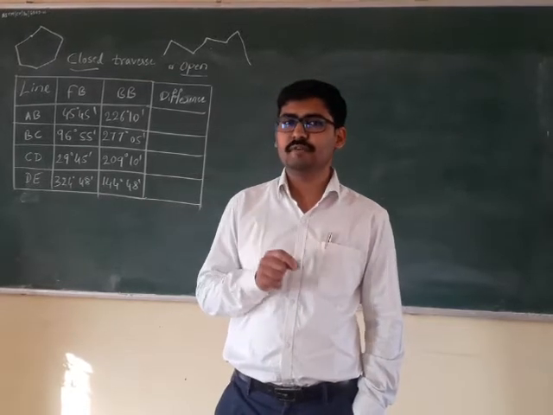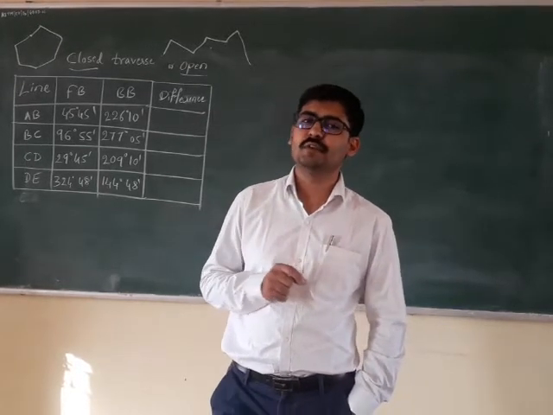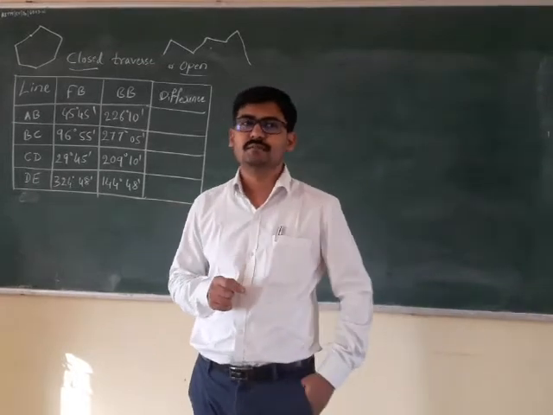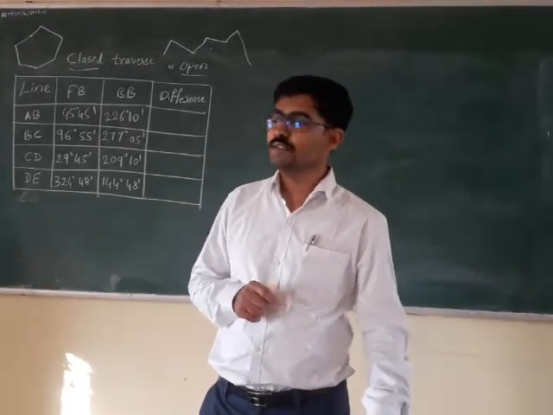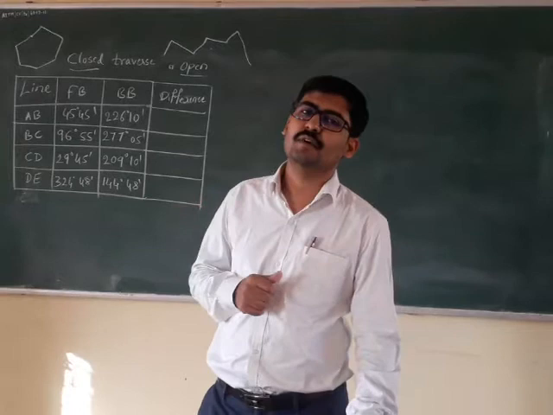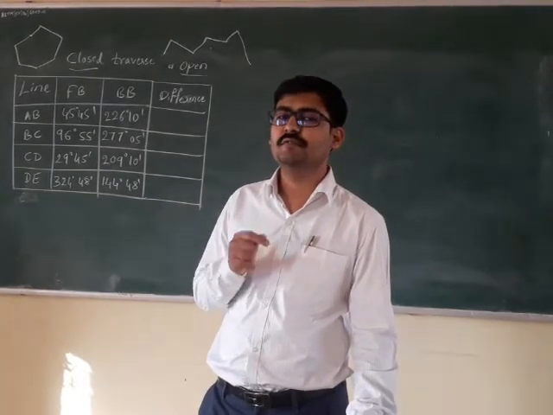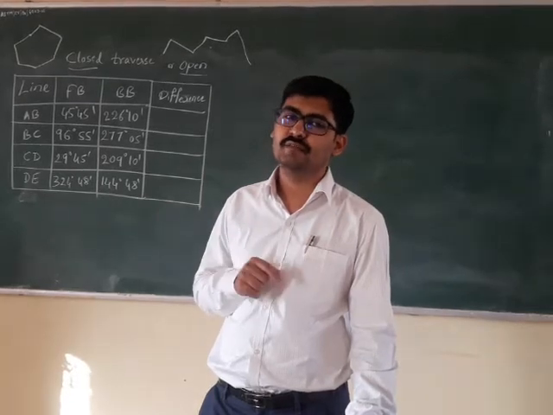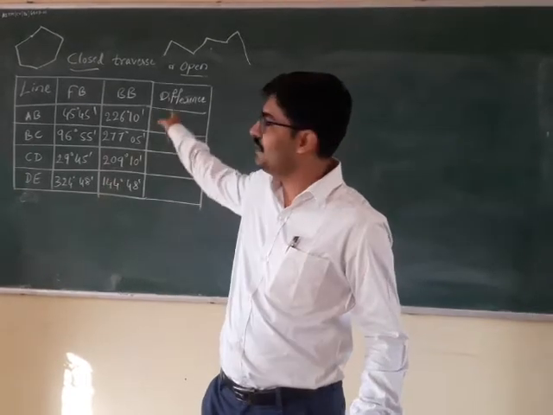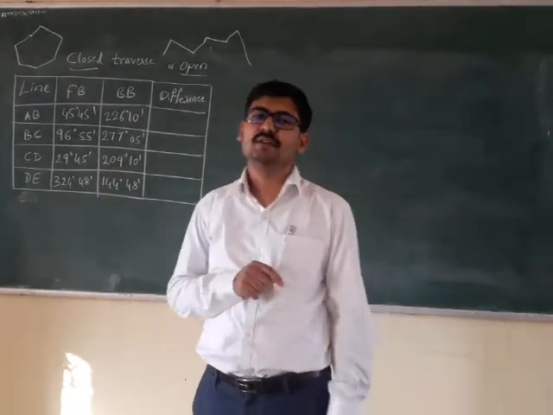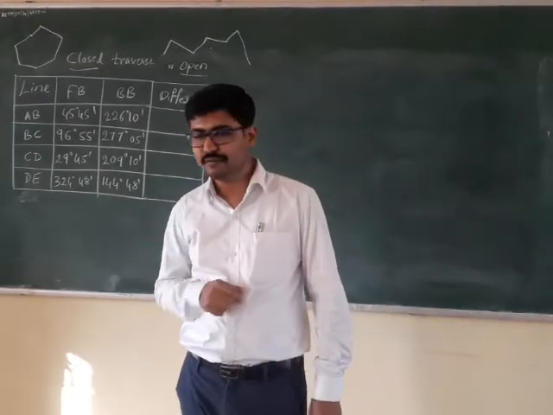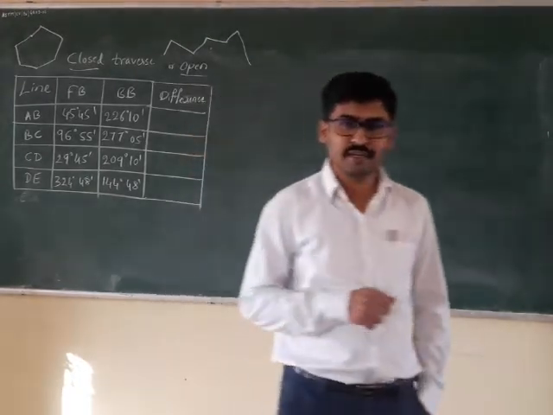So that is the way of identifying whether local attraction is present in the particular problem or not. So right now, the first thing I need to do is identify the difference between fore bearing and back bearing of the line. That is the reason why I have the extra column there. So now let me find out the difference between fore bearing and back bearing of all the lines.